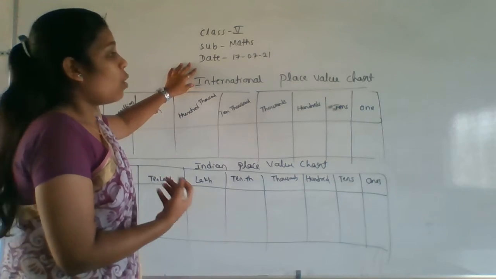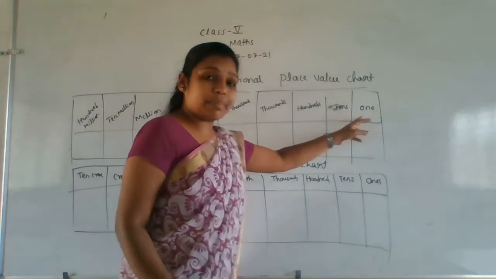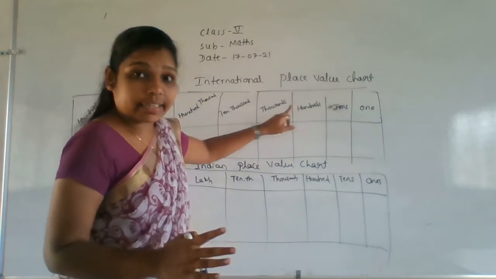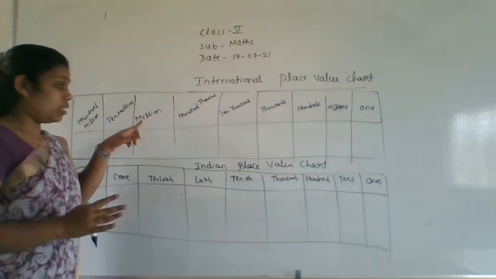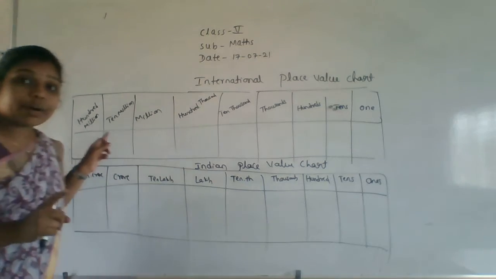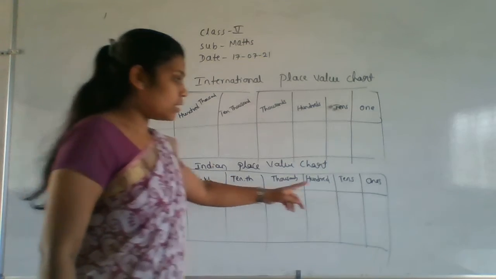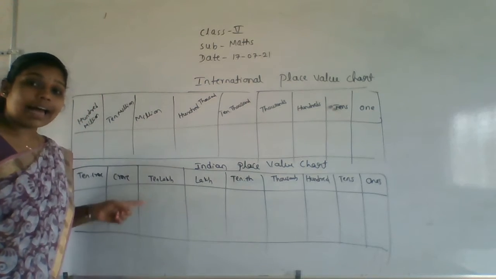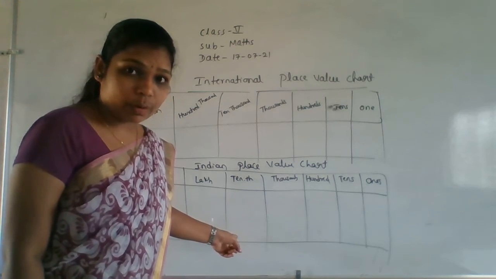Understanding what I am saying here? Okay, fine. So according to the international place value chart, the first place value is ones. After that tens, after that hundreds. Next thousands, 10,000s, 100,000s, million, 10 million, 100 million. Understanding? According to the international. Now according to the Indian: ones, tens, hundreds, thousands, 10,000, lakh, 10 lakh, crore, 10 crore. According to the Indian place value chart.